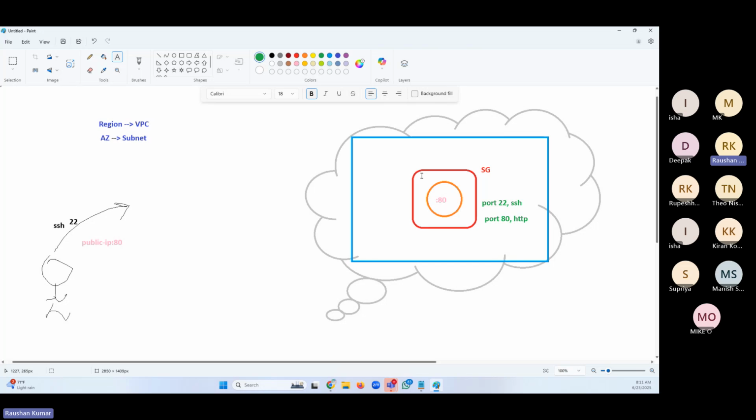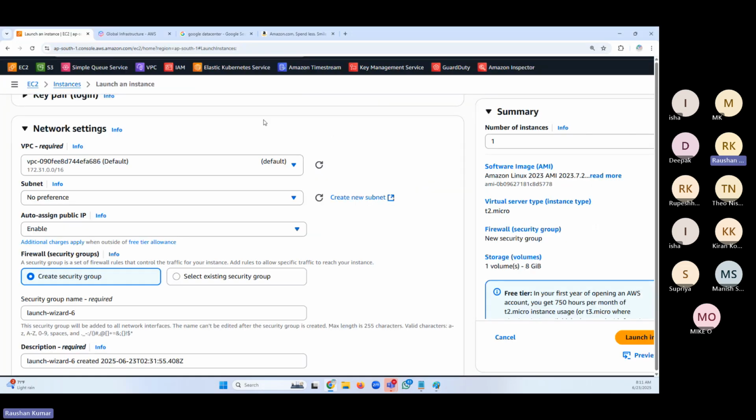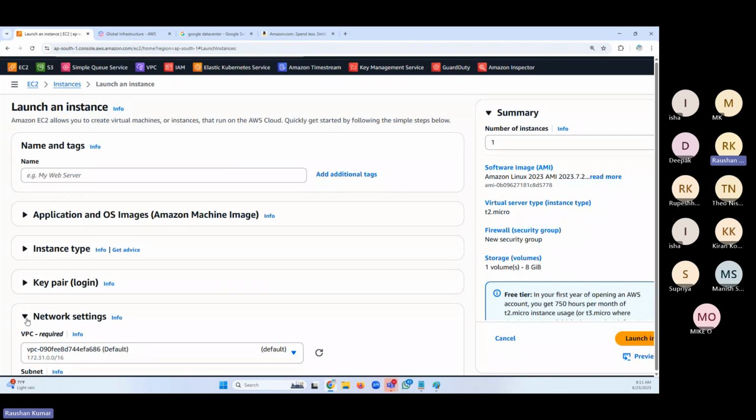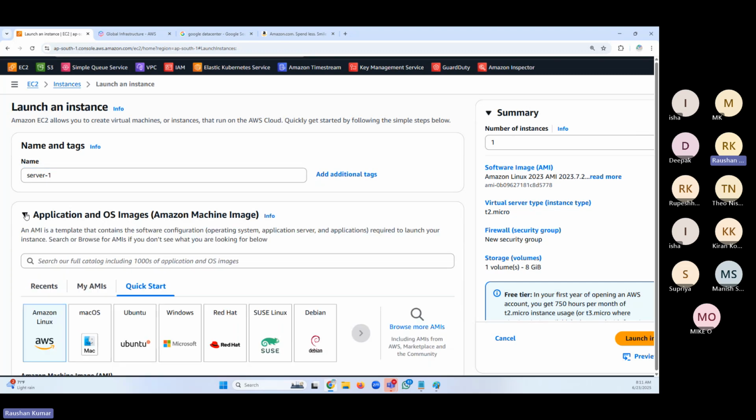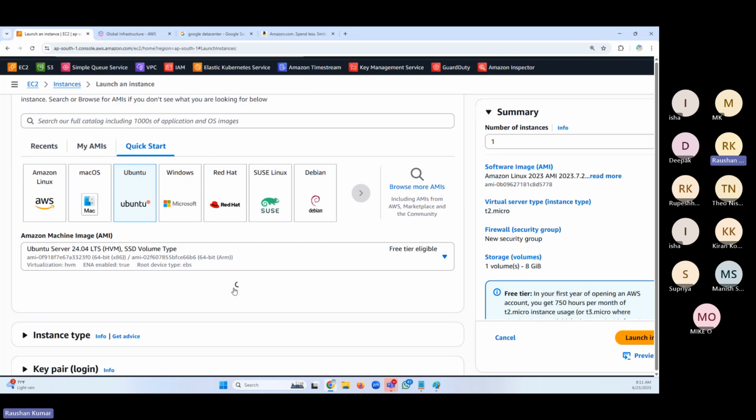Okay, let's understand this little part today. So let's create the server first. Very easy to create the server. We have seen that the only mandatory field is the key pair. Let's call it server 1. And I'll select Ubuntu or Amazon Linux. You can select any one of these. Let's say I'll keep it Ubuntu. Last session I kept Ubuntu, and I'll keep it the same for a few days. Then we'll change.